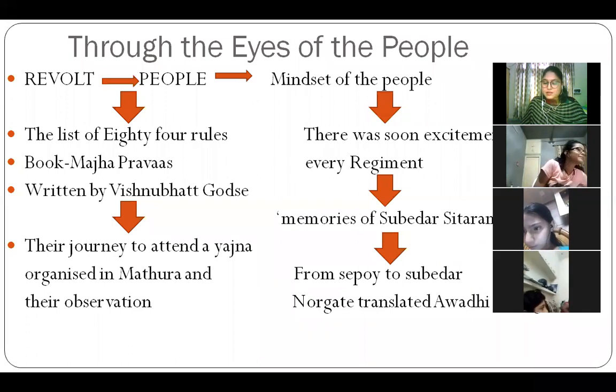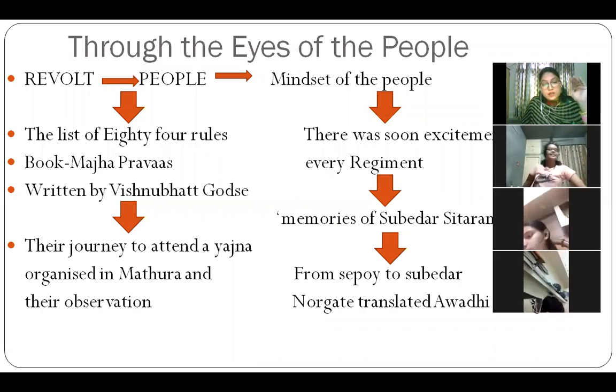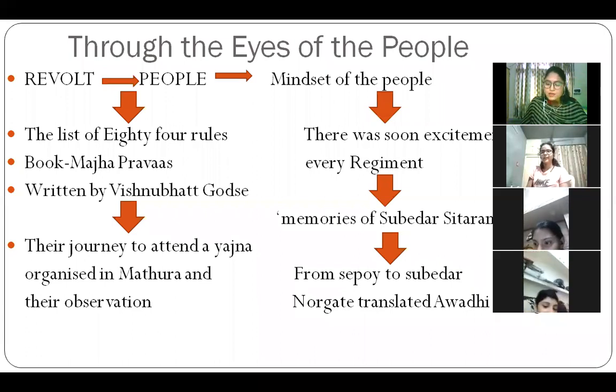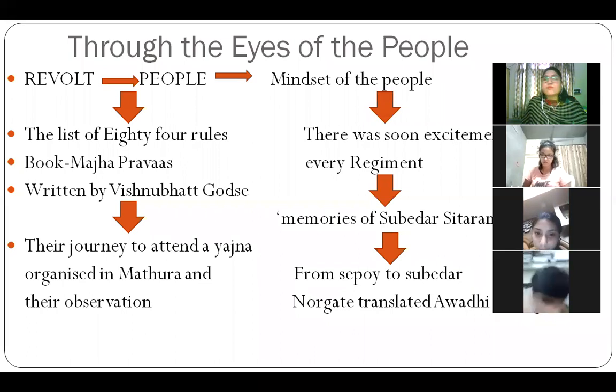What happened as a result? The kings refused. They refused to accept the list of 84 rules, and they warned the English of dire consequences. Dire means extremely serious consequences and massive upheaval if these are implemented. The kings and Nawabs told the Britishers that if you implement these 84 rules in our kingdoms, be ready to face the dire consequences, because we are not going to accept these 84 rules made by you.